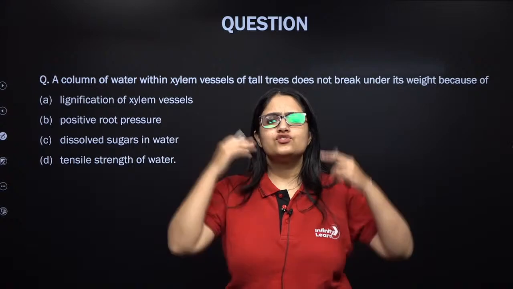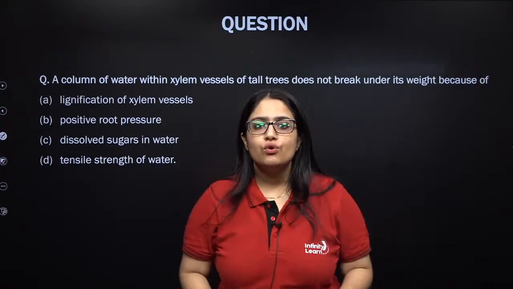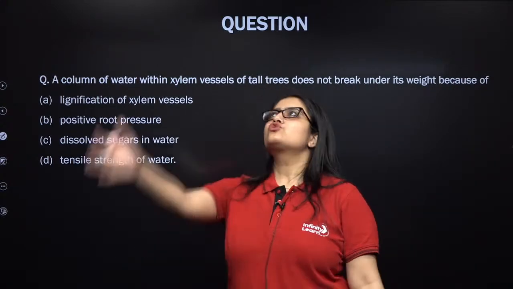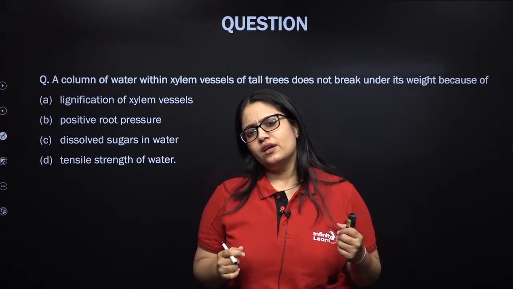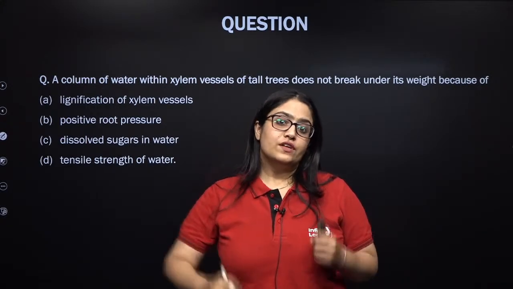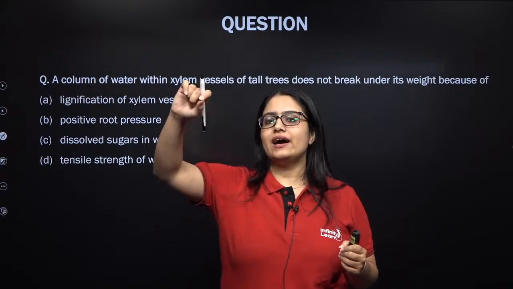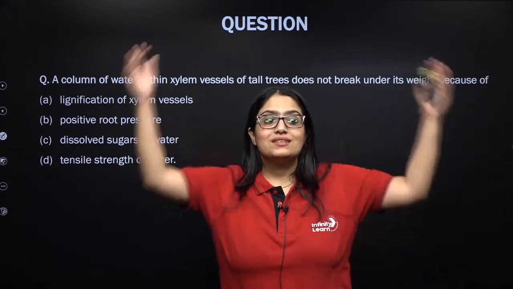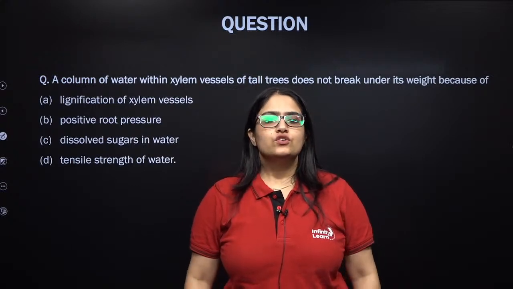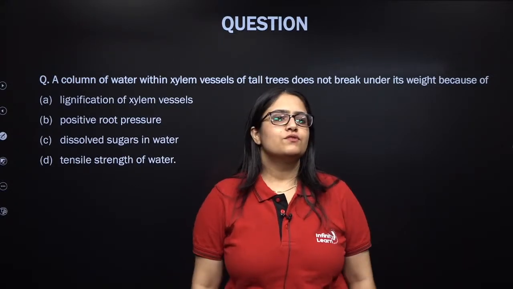Imagine a coconut tree, a palm tree. They are so tall, right, my dear students? So what do you think? How is it possible that the water is flowing in the xylem without breaking? There's an enormous gravity working, but still the water is not breaking. So what do you think is the force responsible for this?